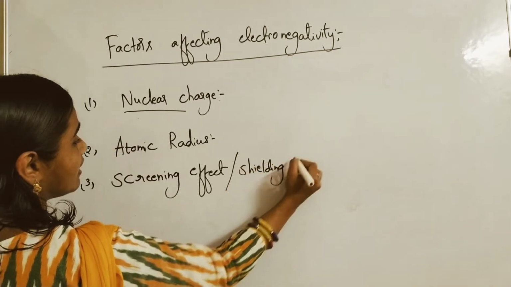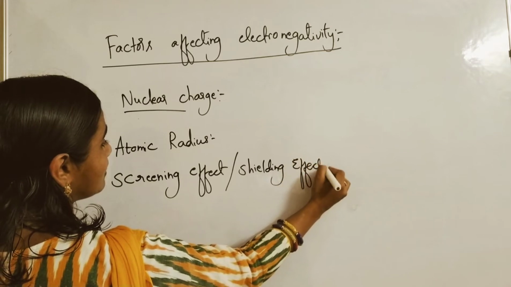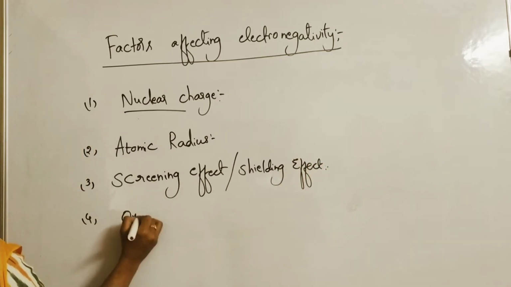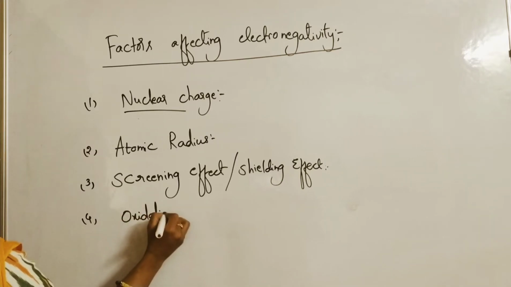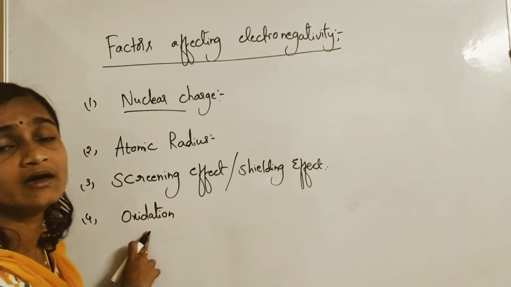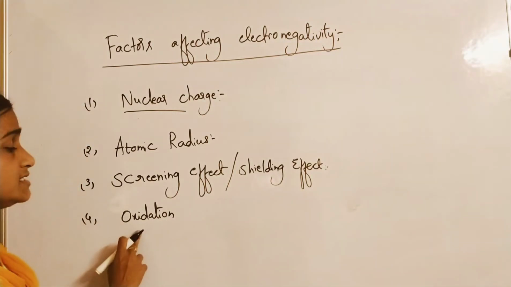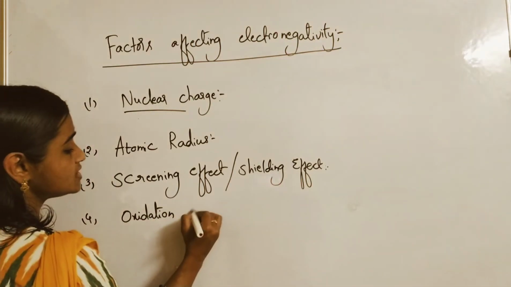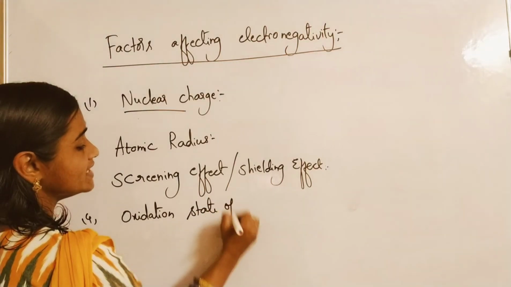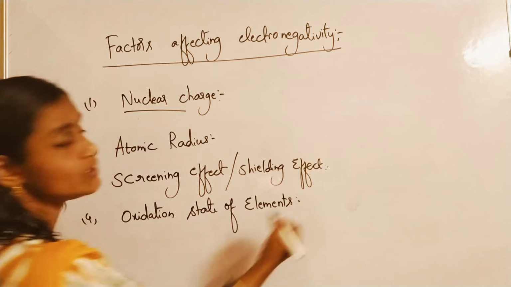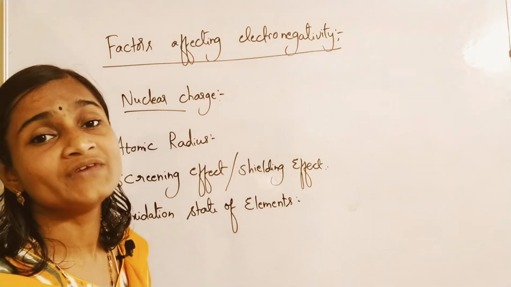And fourth one is oxidation state of element. This is different one; in case of other periodic properties, this is not there. So there are four factors which influence electronegativity of elements.